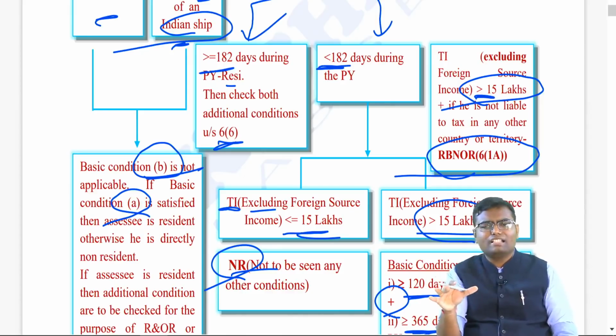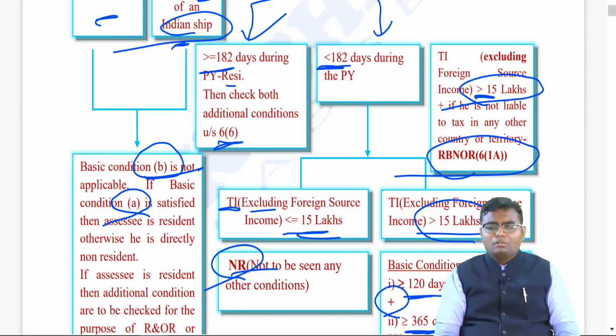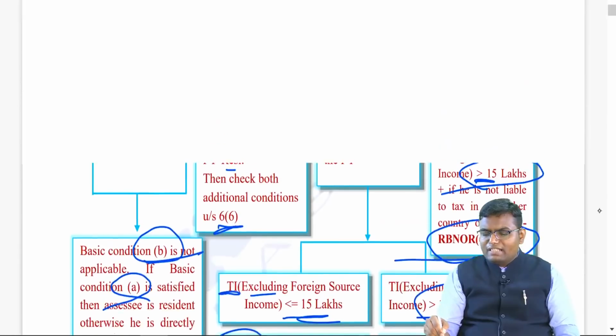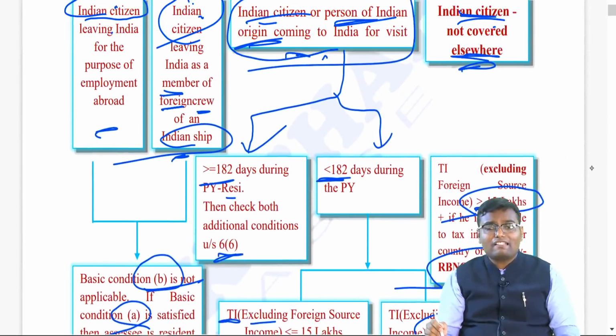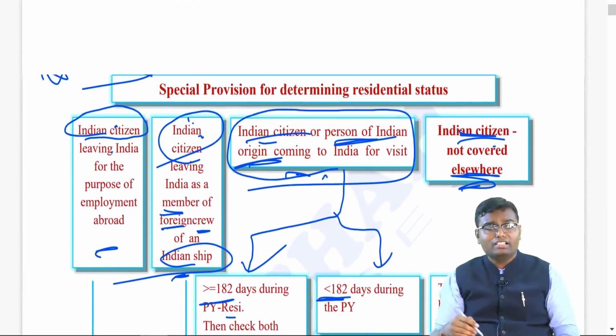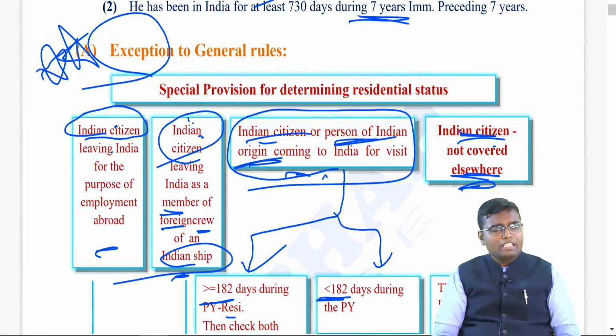These are just the revision lectures for the last day, so I have not covered that example over here. But from the provision, you can understand it easily, and I have prepared a chart so that it becomes very easy to understand. Otherwise, these exceptions which are written in the module in a very theoretical note, that is pathetic. Even in our JKC textbook also we have given the chart. So, these are the exceptions.